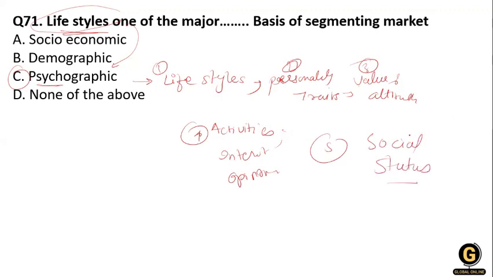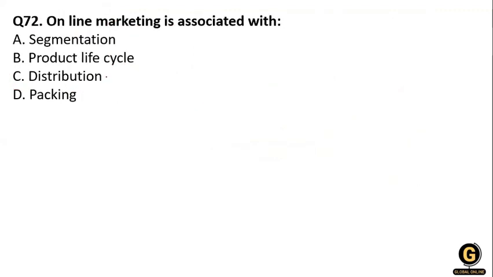So these are the measures on the basis of psychographic segmentation of the market: lifestyle, personality traits, values and attitudes, activity, interest and opinion, and social status. Clear? So option C is correct here.